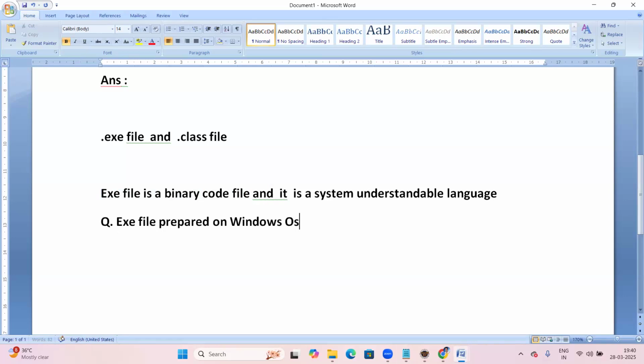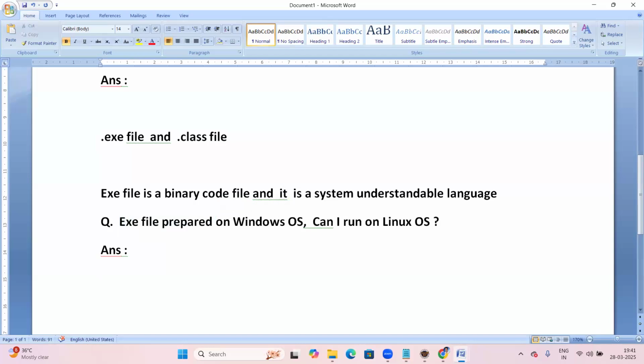The question is: can I run it on Linux OS? Anyone, can you answer this question? Of course, I'll explain clearly. I'm just asking for your idea.